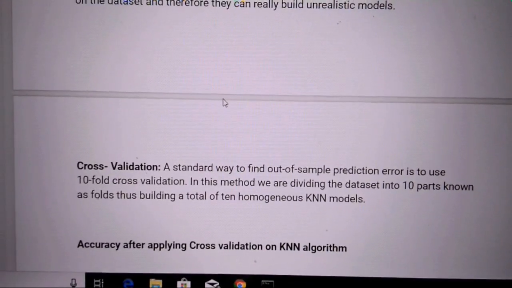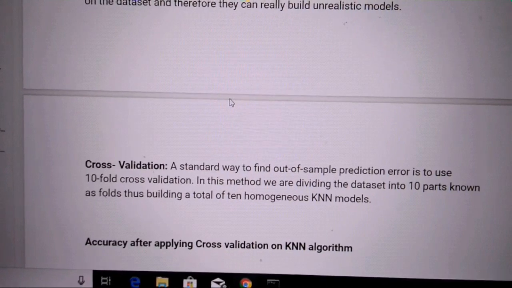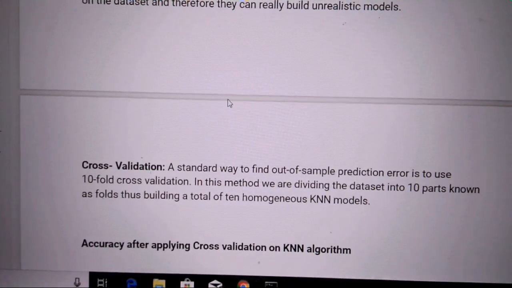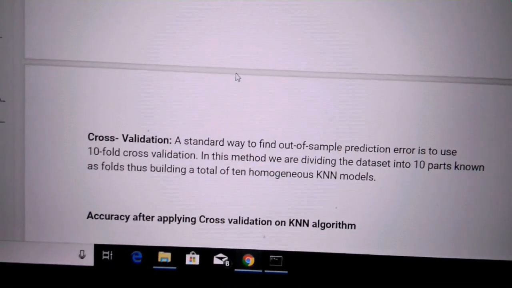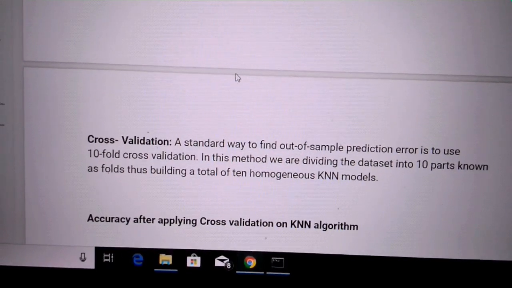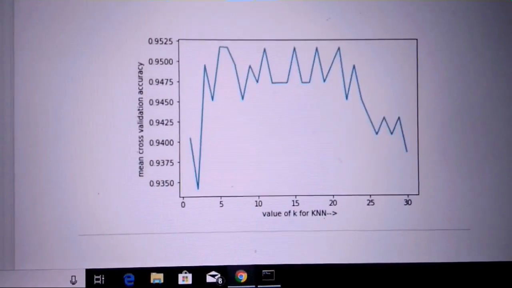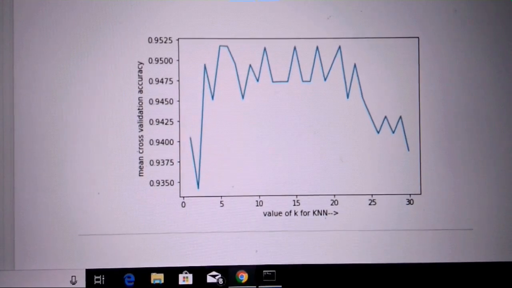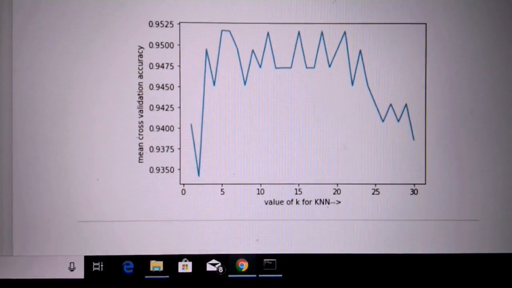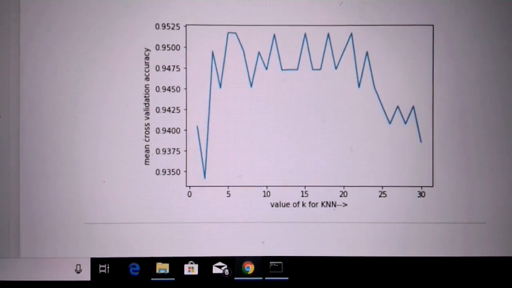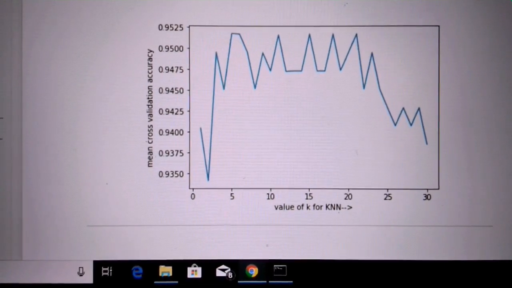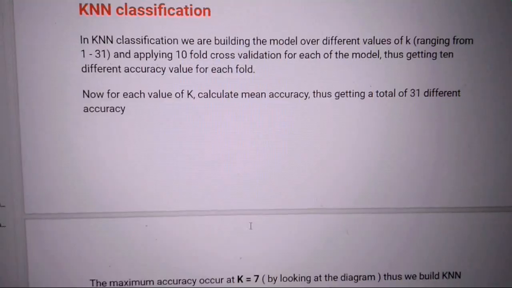In this, we divide a dataset into different folds known as cross-folds. Like a dataset is divided into 10 different small datasets, and for each we build a new model and then calculate the mean accuracy of the ensemble model. When we apply cross-validation on KNN with different values of k ranging from 0 to 30, the accuracy we got is like this. So the maximum accuracy we are getting is at the value of 7 nearly.